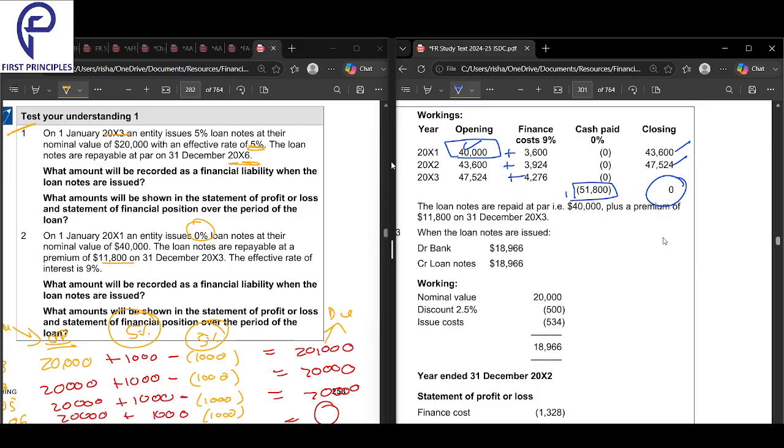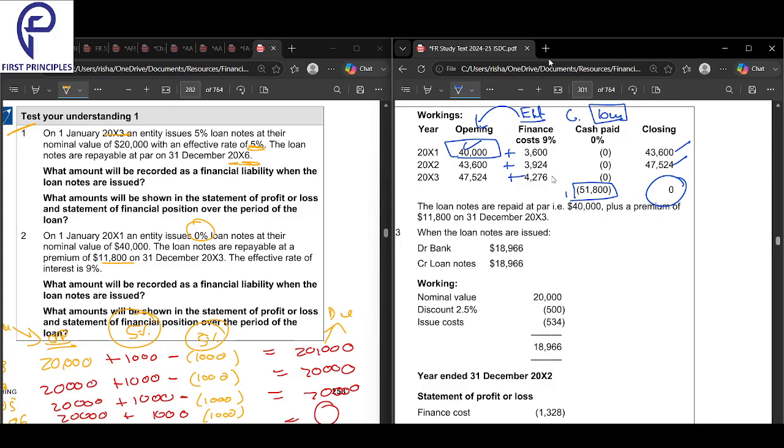Right? So the effective is a percentage of the opening, and the cash paid is a percentage of the loan amount, fixed. That is called the coupon. One is the effective, one is the coupon. The effective will be a percentage of the opening. Coupon is a percentage of the loan amount. Fixed. This is called the coupon.